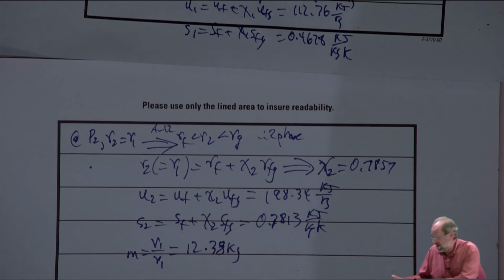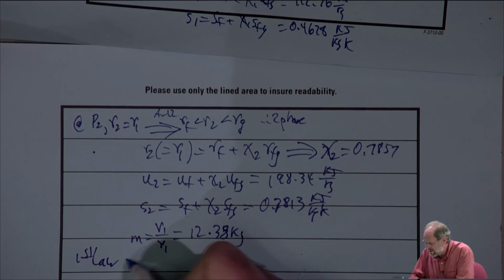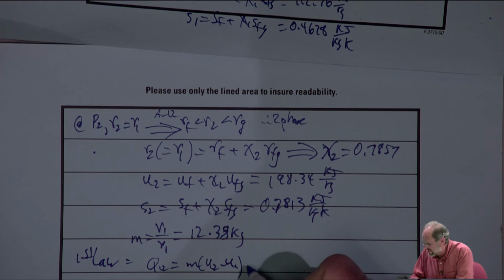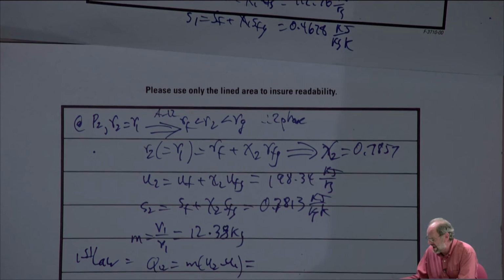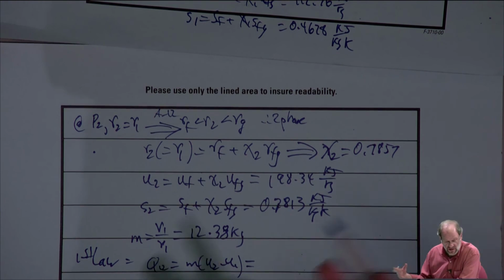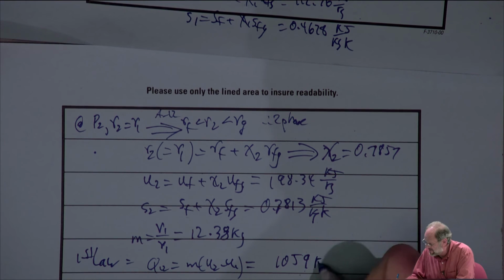Now let's solve the first law. Okay, so heat transfer equals change in internal energy. So once again, I'm letting you plug everything in on your own. We know the mass, we know U2 and we know U1. We just plug in all the numbers and we get the heat transfer of 1,059 kilojoules.